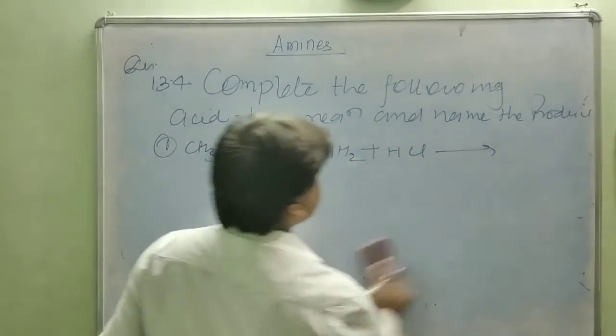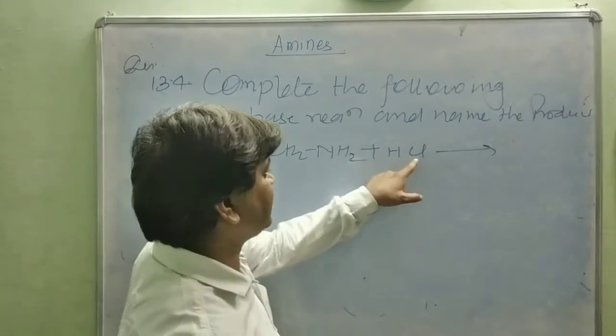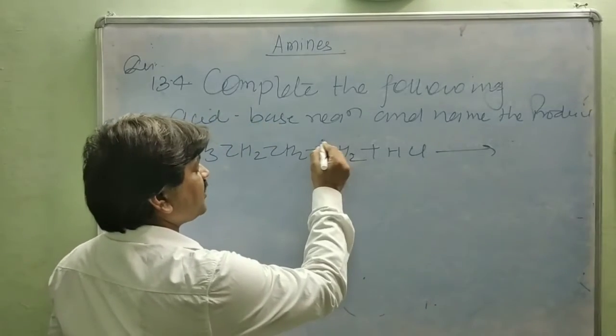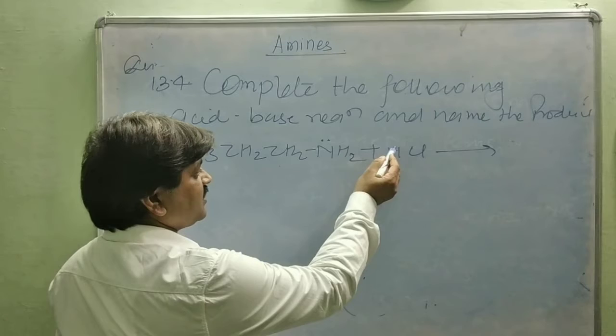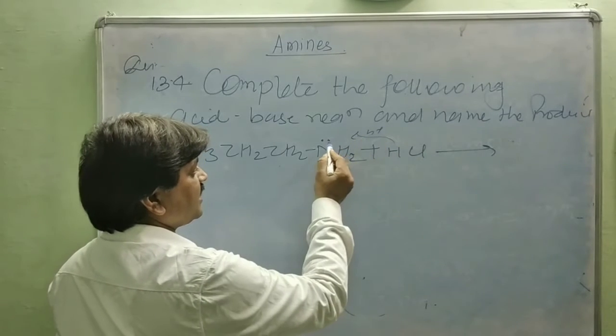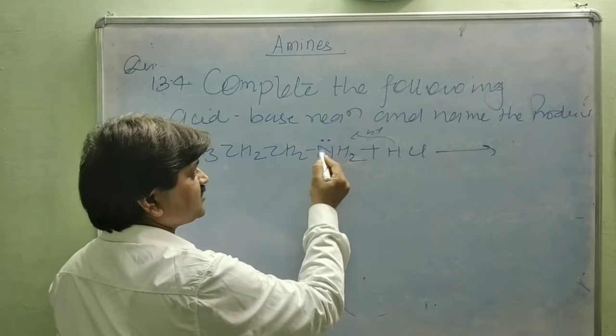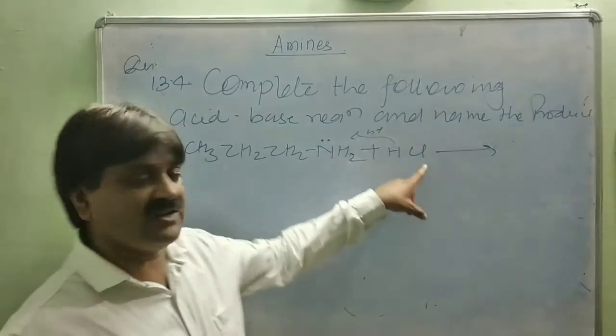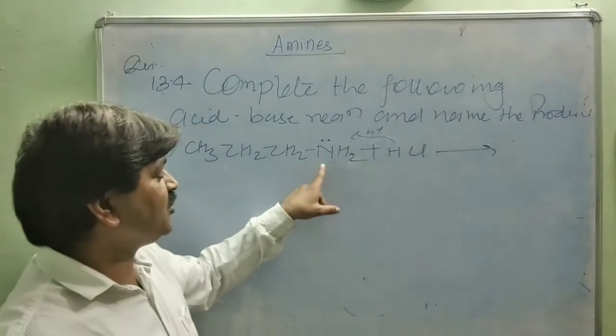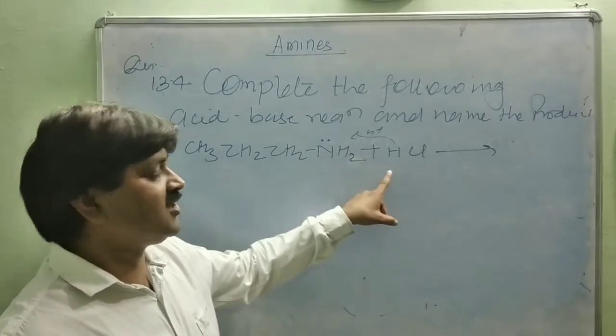HCl is H plus and Cl minus, and the nitrogen has a lone pair of electrons. H plus attacks the lone pair on the nitrogen atom, forming NH3 plus and Cl minus. So an ammonium chloride salt is formed.